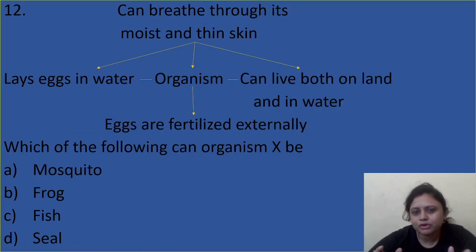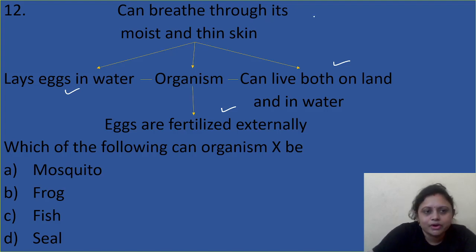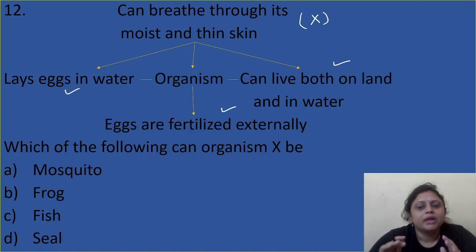Organism X can breathe through its moist and thin skin. It lays eggs in water and it can live both on land and in water, and the eggs are fertilized externally. So which of the following can organism X be? This is our organism X. So what may be the answer? Can you guess?